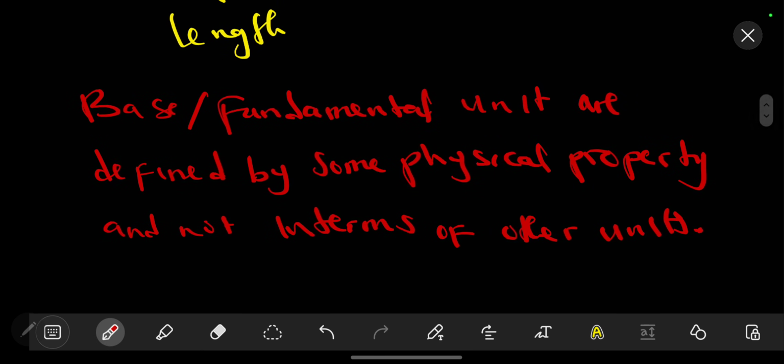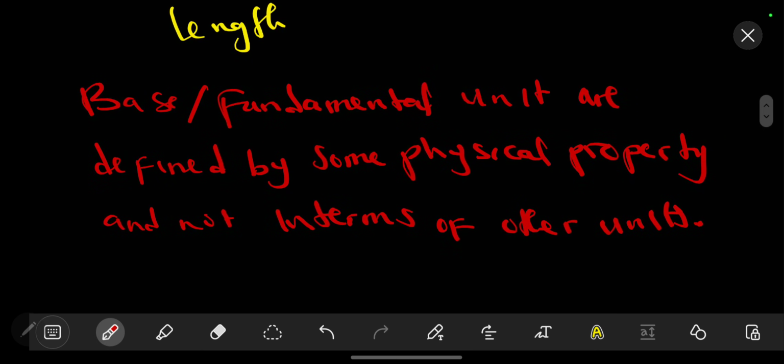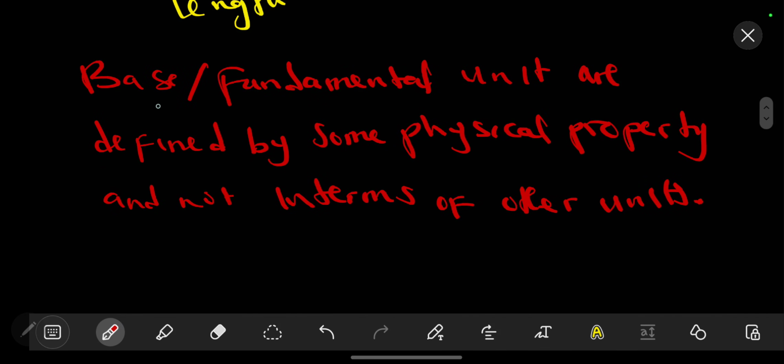So this is our definition. Our base or fundamental units are defined by some physical property and not in terms of other units. So what we simply mean to say is that these fundamental or base units are independent.